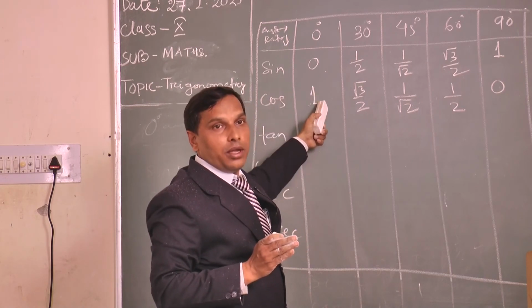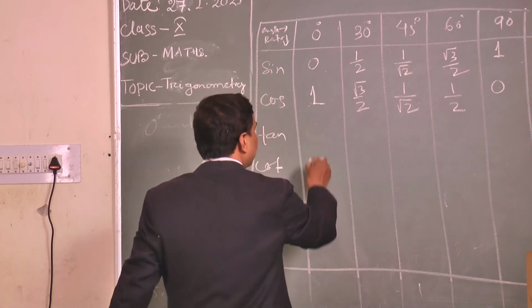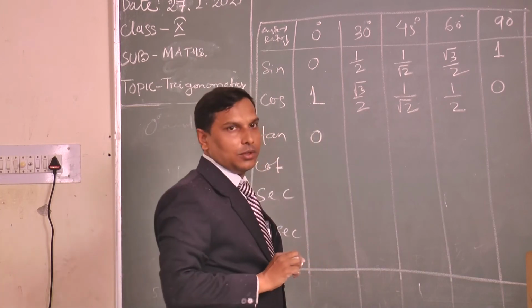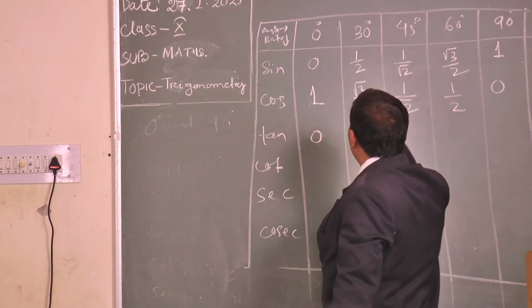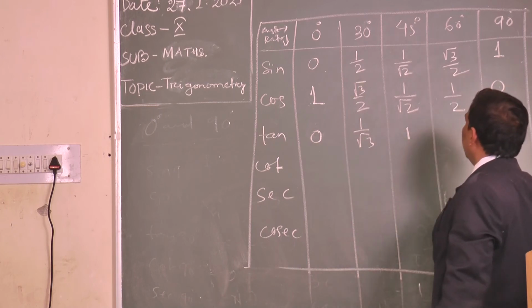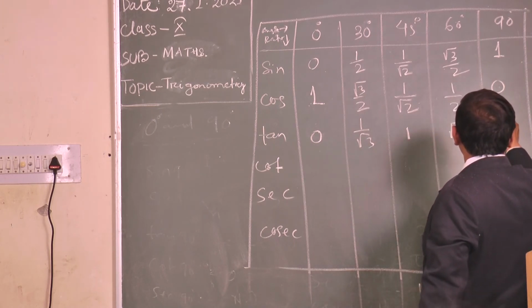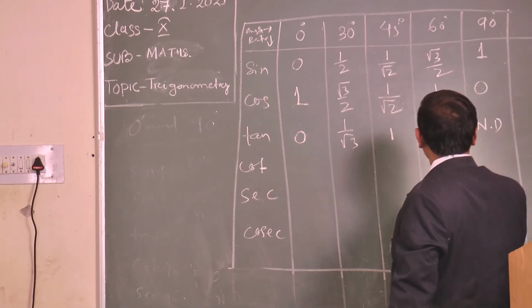Sin by cos. 0 by 1, what is the value? 0. Then 1 by √2 over 1 by √2 is 1. Then 1/2 by √3/2 is 1 by √3. Then √3/2 by 1/2 is √3. Then 1 by 0, not defined.